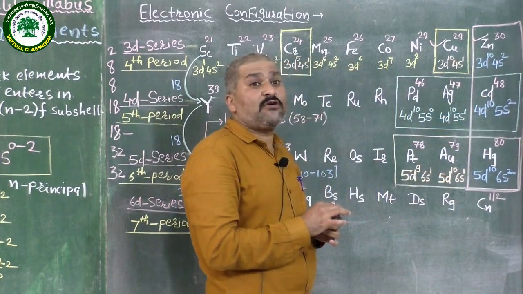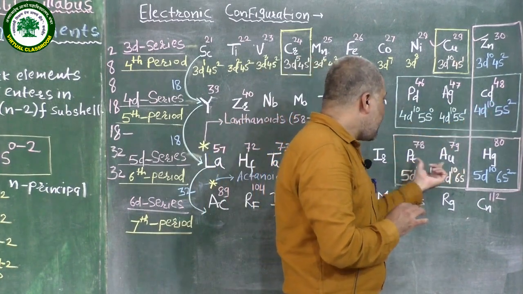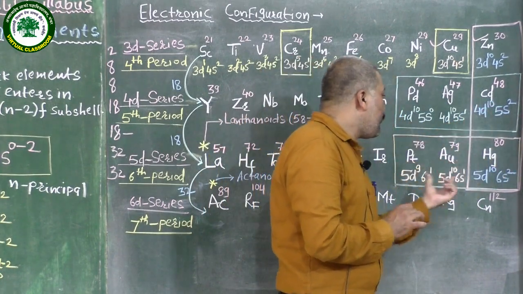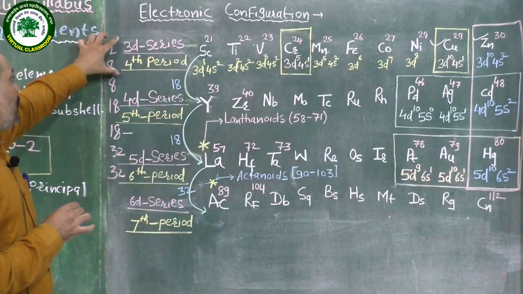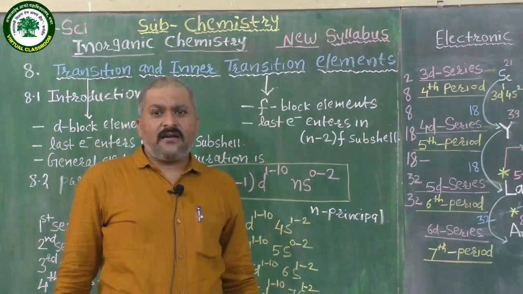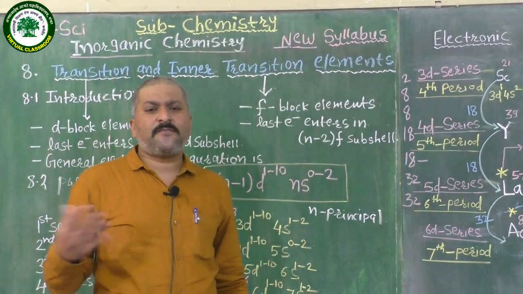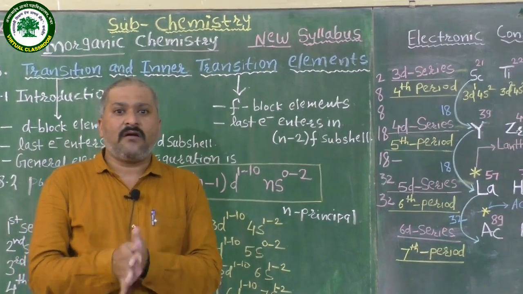Only those elements you have to remember: palladium, silver, cadmium, platinum, gold and mercury. By remembering those elements, you have to read this whole series of 3d elements. Next, we will see the properties of these transition metal elements one by one. Okay, thank you.